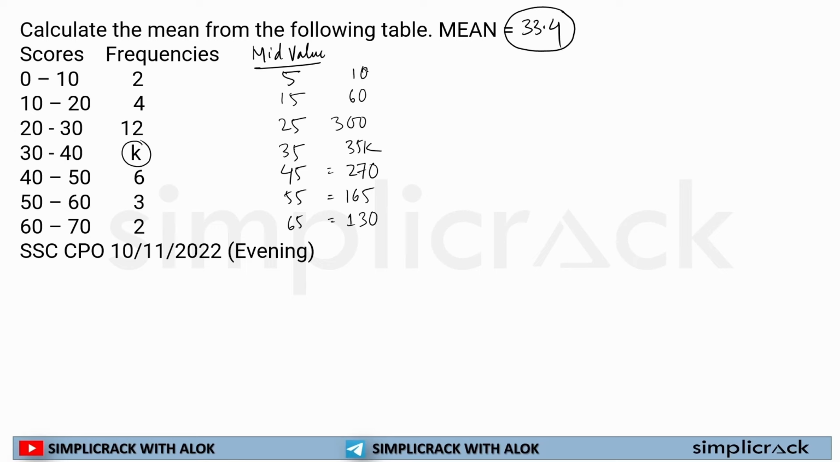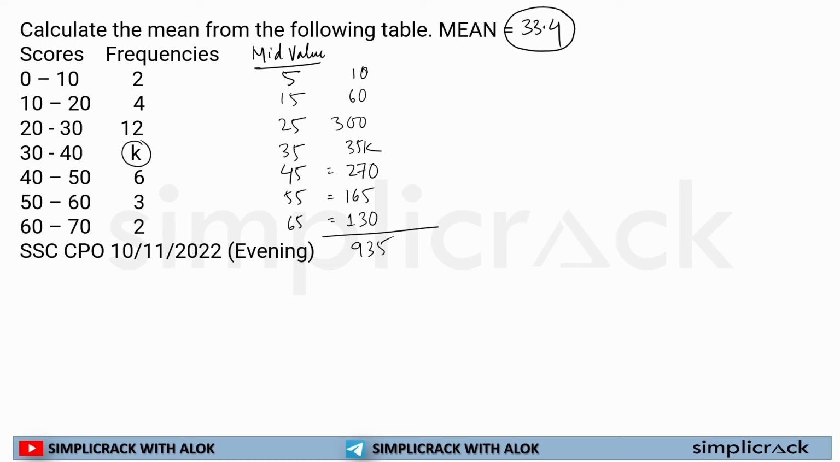Now if I add all this data: 60 plus 10 is 70, plus 300 is 370, plus 270 is 640, then 705, 805 and 935. See, I did the whole calculation orally. This was easier for me because I have been doing this for a long time. I know how to calculate all these things.